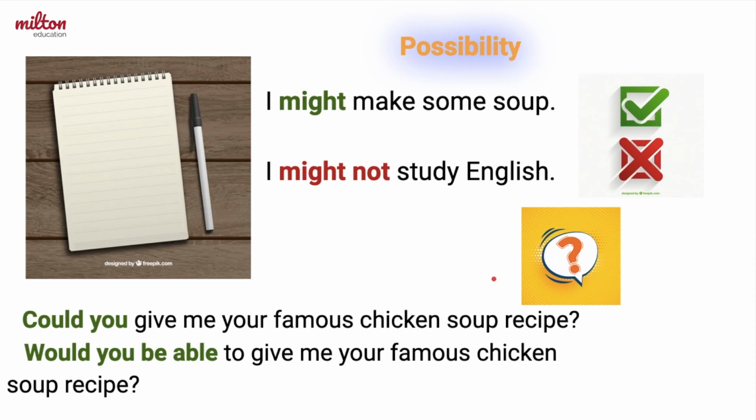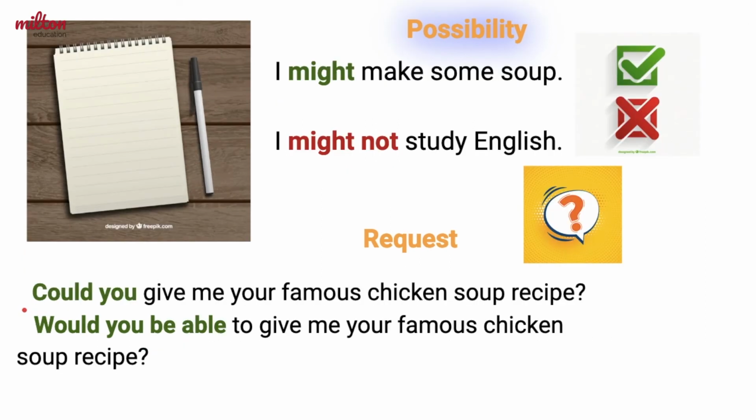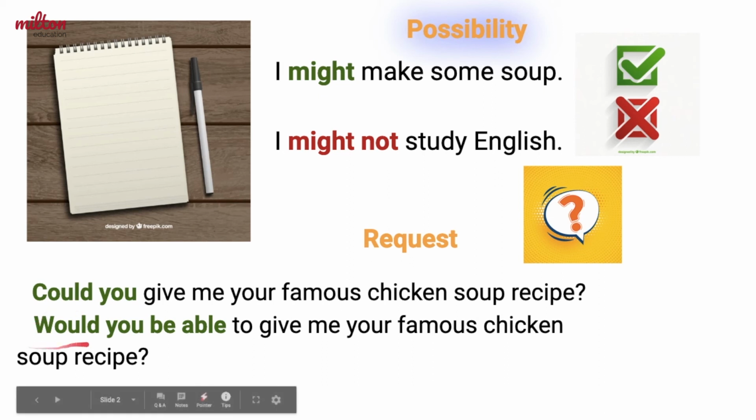I asked my dad if he could give me his famous chicken soup recipe. I didn't just say, Dad, give me your famous chicken soup recipe. I was talking to an adult, so I had to ask him in a polite way. When we ask someone a question in order to get something that we want, and we do this in a polite way, we are making a request. We can make polite requests using the modal verbs could and would.